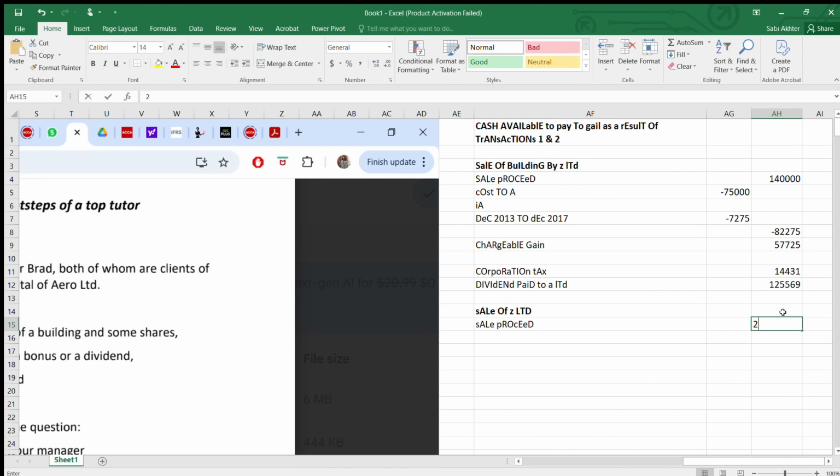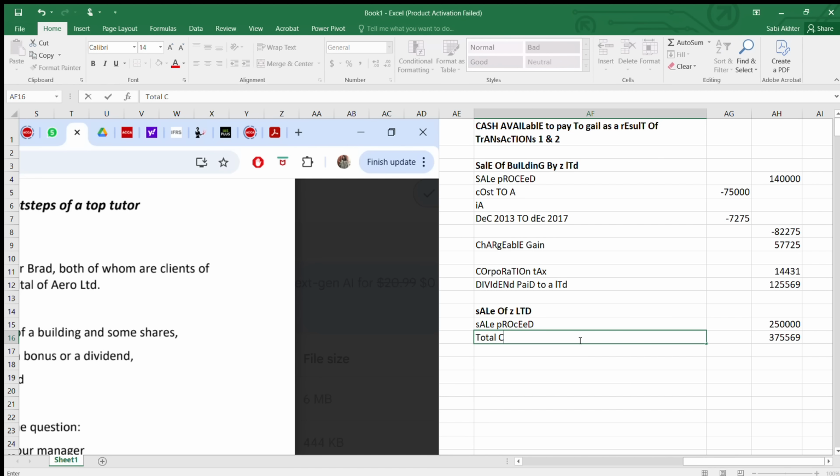So sale proceed is 250,000. All this money that they are raising, they will give to Gail. That's what has been written. So we want to find the amount that will be available to Gail. Now, second transaction, not much adjustment. So add this, and this is the total amount that will go to Gail. So the total cash available for Gail is this amount. Okay. So once you get this amount, what's next? We have answered part A.